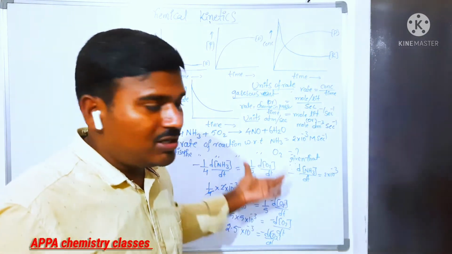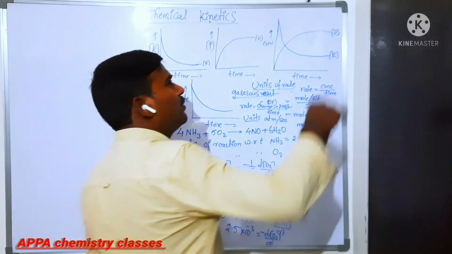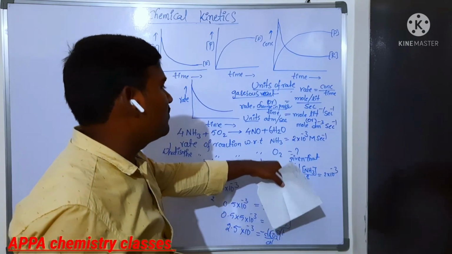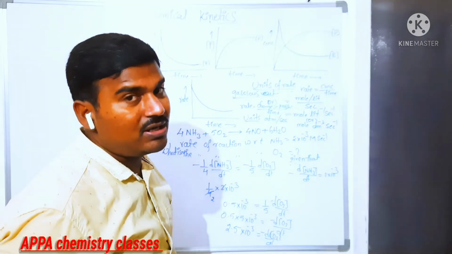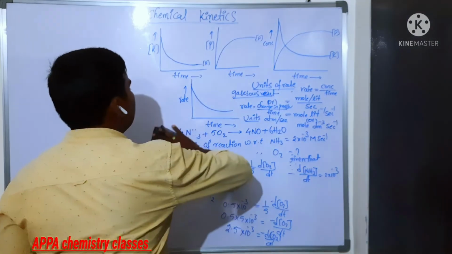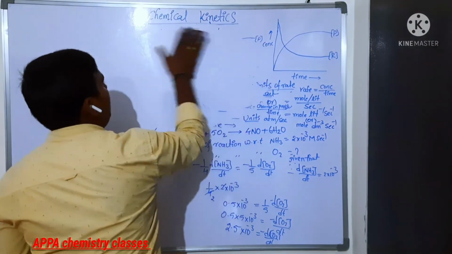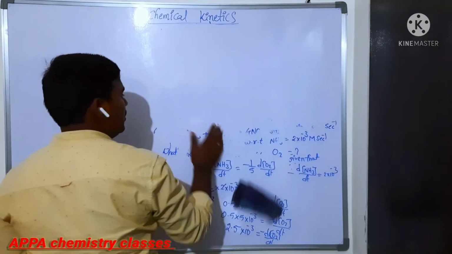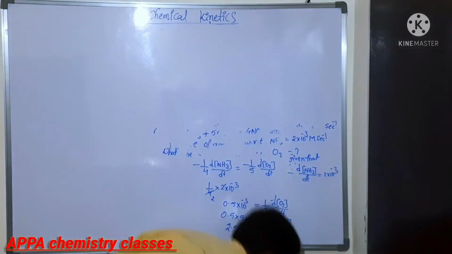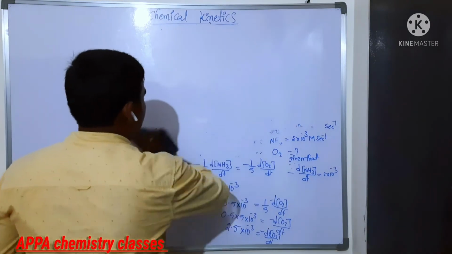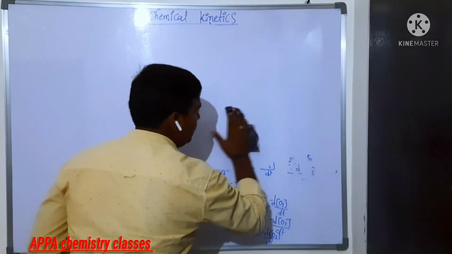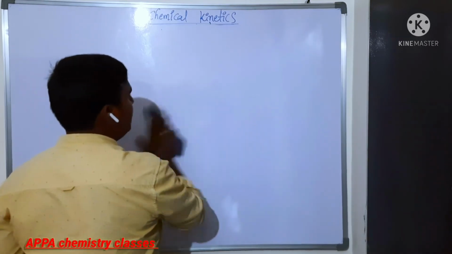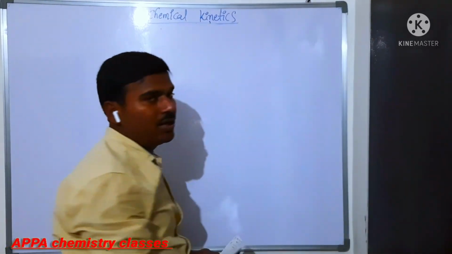Is it clear? We'll see one more example, which is very important. If the rate is not given in terms of mole per second but in gram per minute, how do we calculate? This is one of the important model questions, where you will get confused and make a mistake. So if the rate is given in terms of gram per minute, we'll see how to calculate the rate.